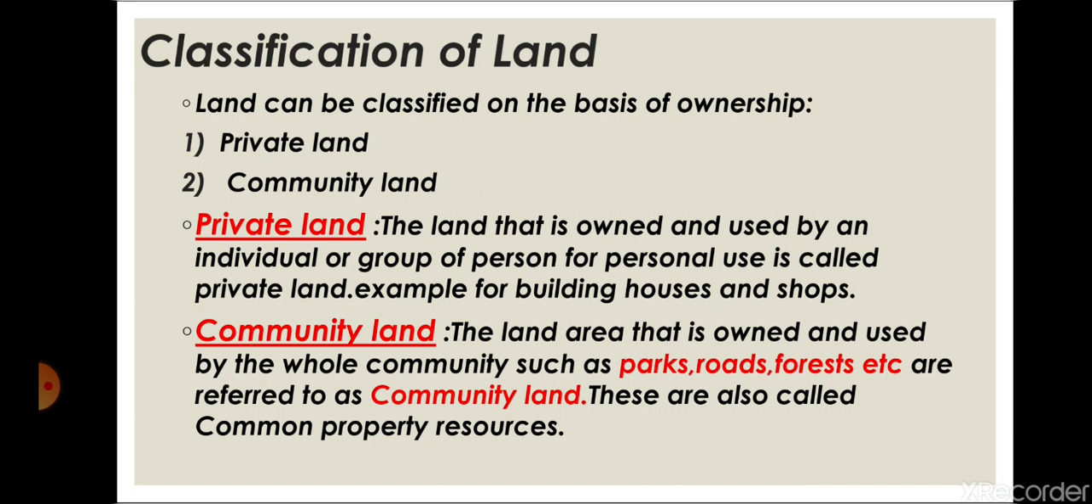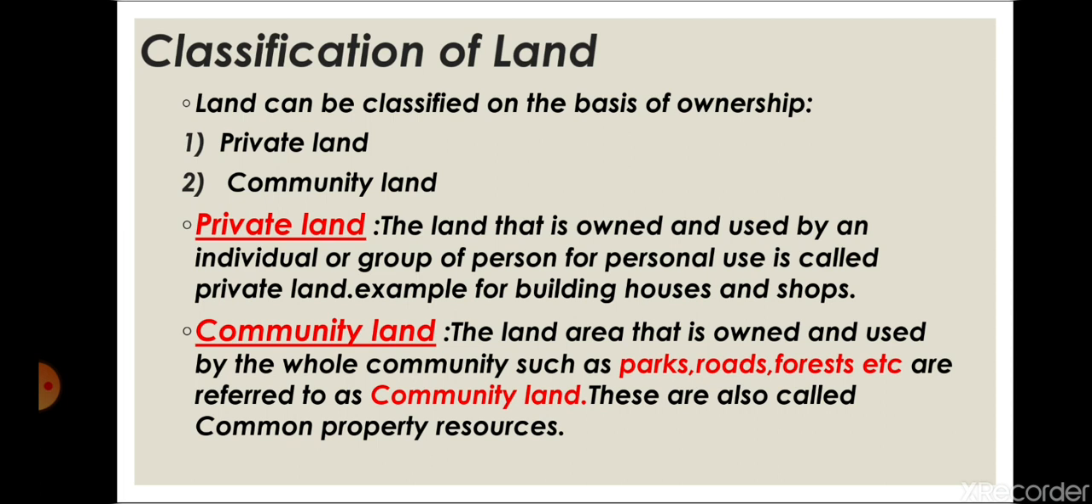Now what is private land? The land that is owned and used by an individual or group of persons for personal use is called private land. Like the house where you are living, that is your private land, owned by one person, an individual, your father or someone who belongs to your family. So the land owned by an individual and used for personal purposes is private land.